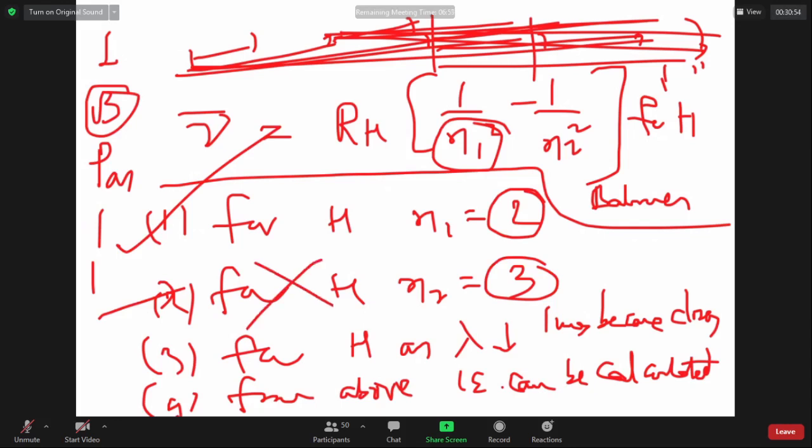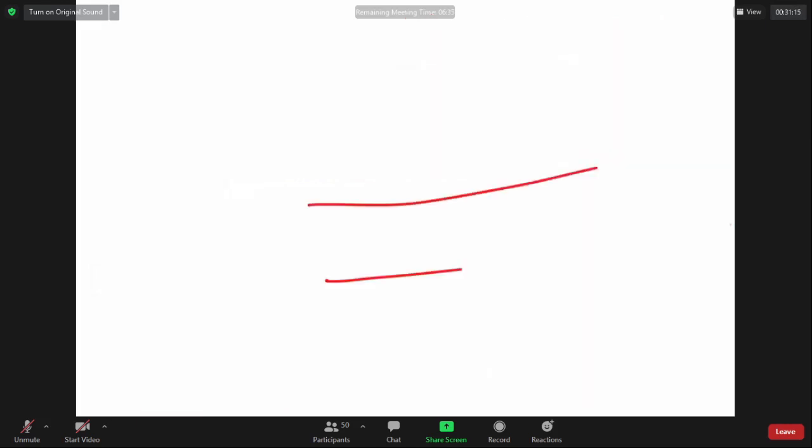For hydrogen, as wavelength is decreasing, energy is increasing. The electron is going from 2 to 3, 2 to 4, 2 to 5, 2 to 6, 2 to 7, 2 to 8. As the electron goes to a higher level, the corresponding energy is increasing and the corresponding wavelength is dropping. As the wavelength drops, you can see in the spectrum that the spectral lines become closer and closer. Ultimately, it will become a band. This is the hydrogen Balmer series spectrum.